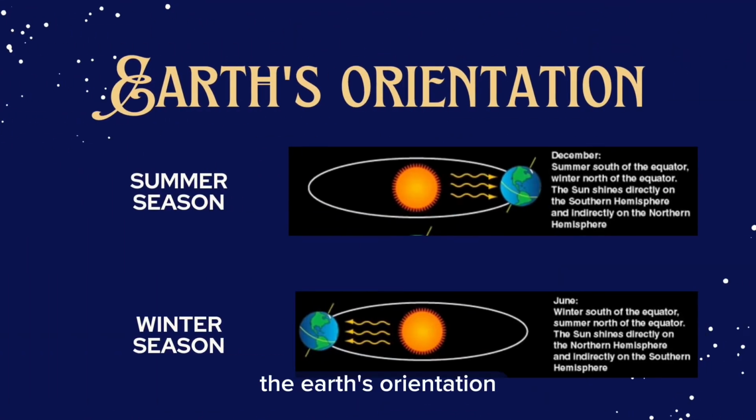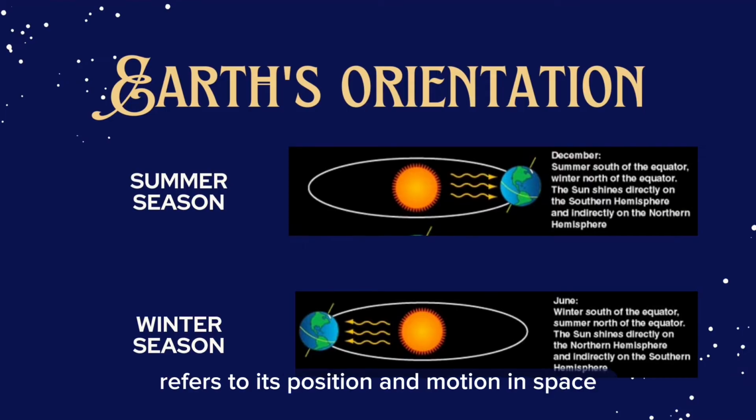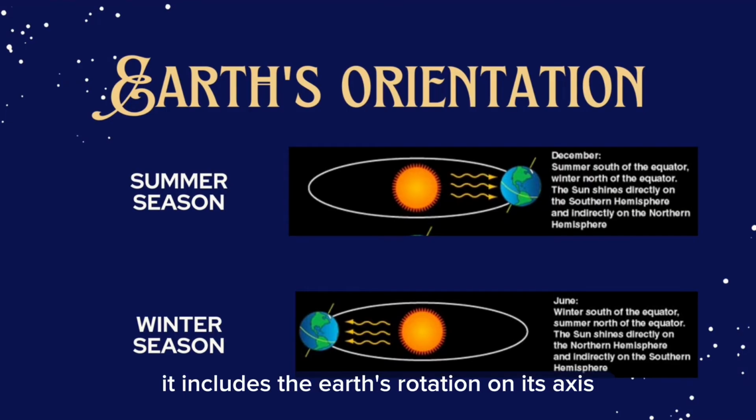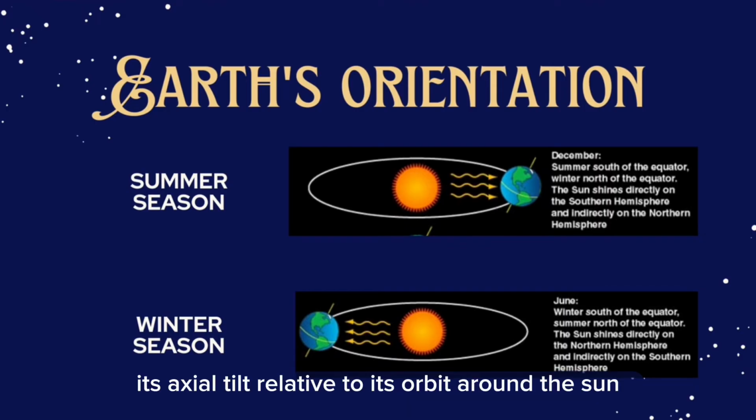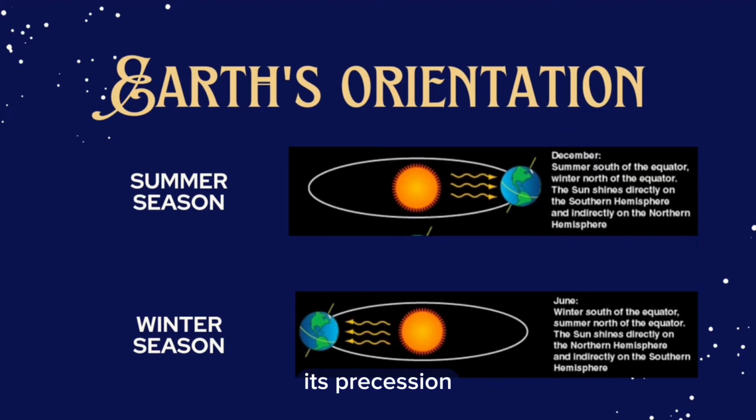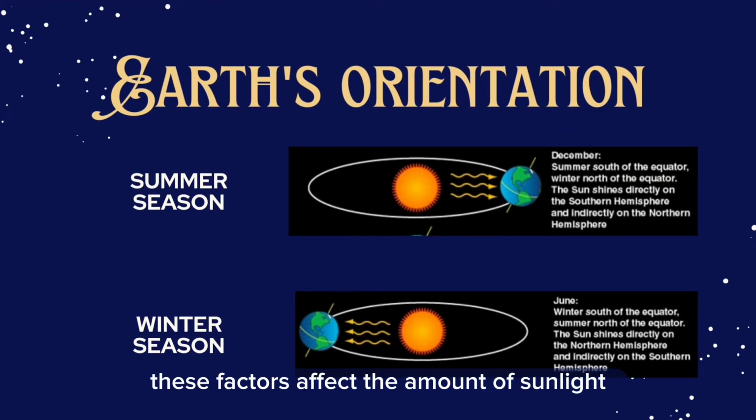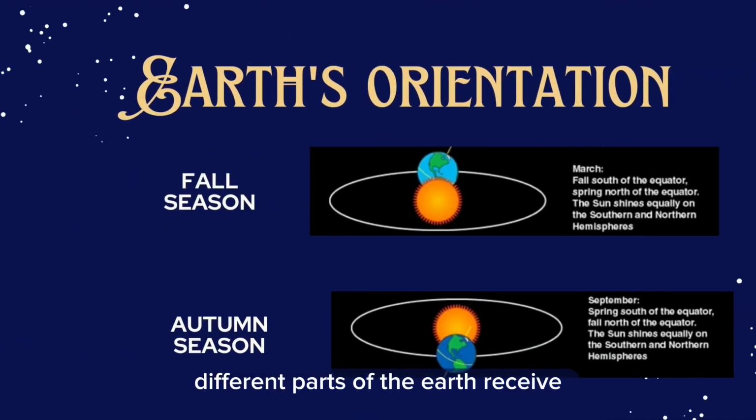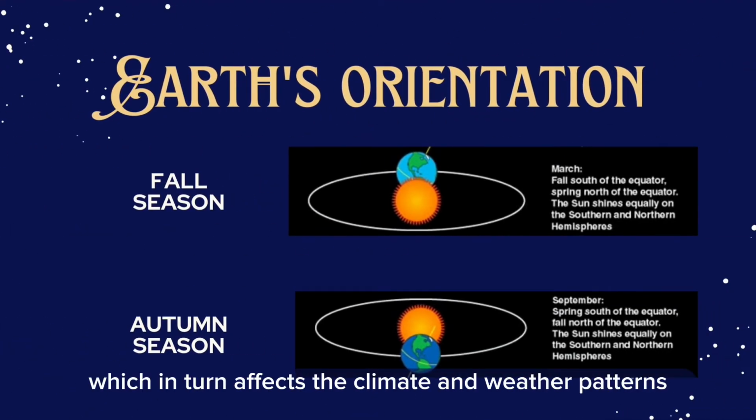The Earth's orientation. The Earth's orientation refers to its position and motion in space. It includes the Earth's rotation on its axis, its axial tilt relative to its orbit around the Sun, its precession, and its revolution around the Sun. These factors affect the amount of sunlight different parts of the Earth receive, which in turn affects the climate and weather patterns.